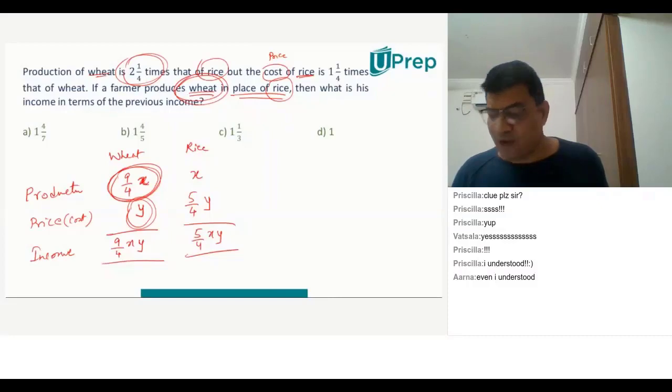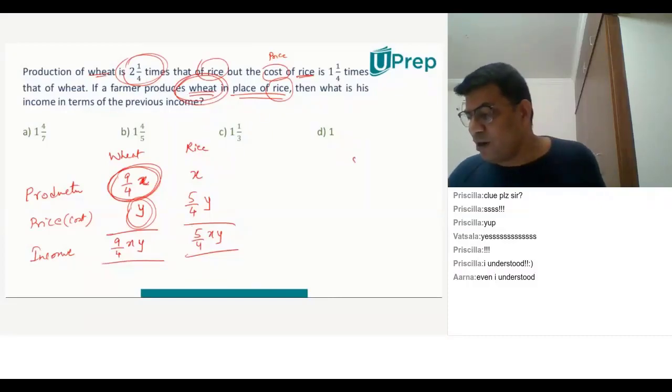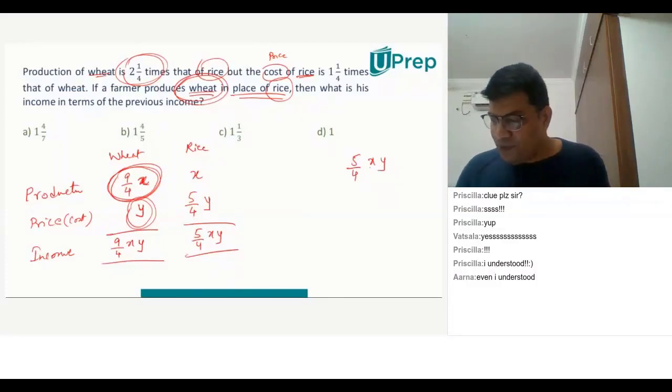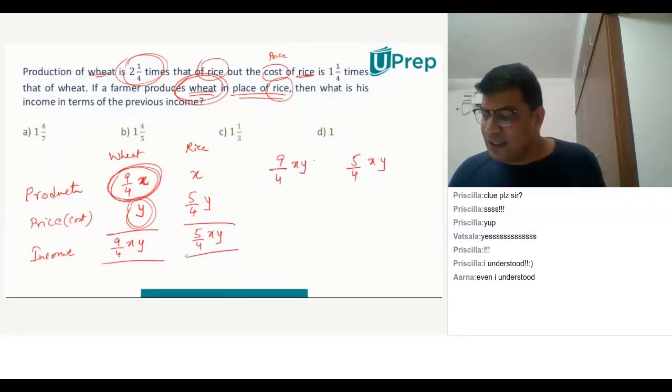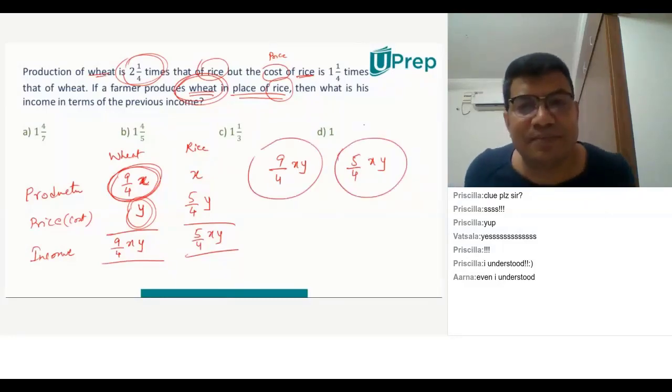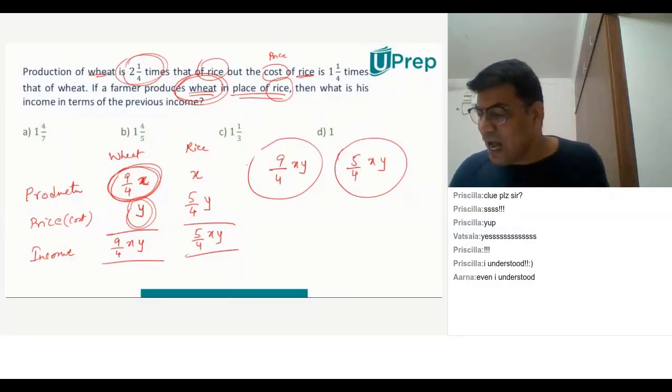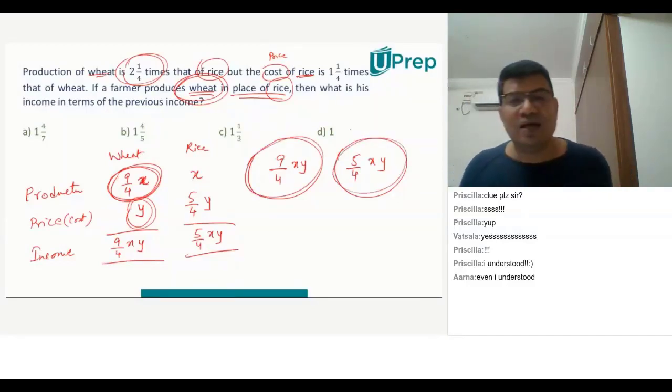So previously for rice, the income is 5/4 times of xy, and the income from wheat is 9/4 times of xy. He's asking you, this value is how many times of this value is the question. How will you decide this is how many times of that?